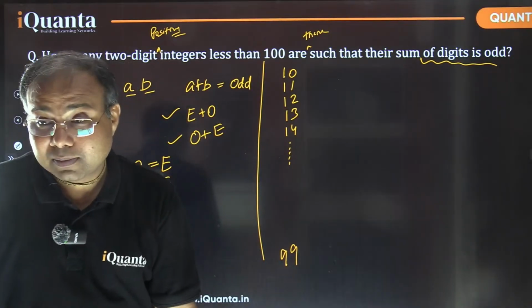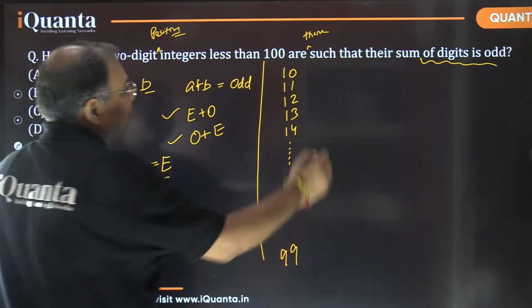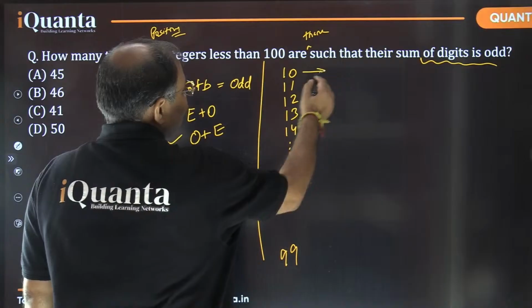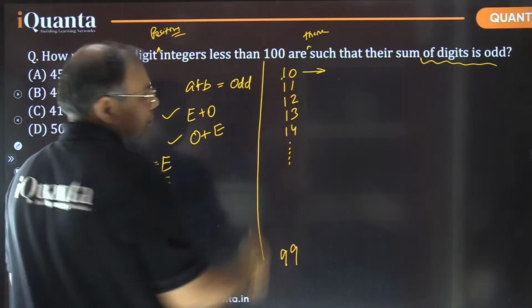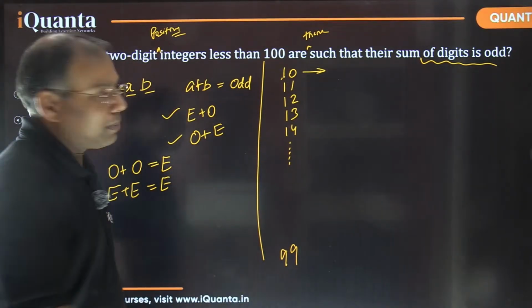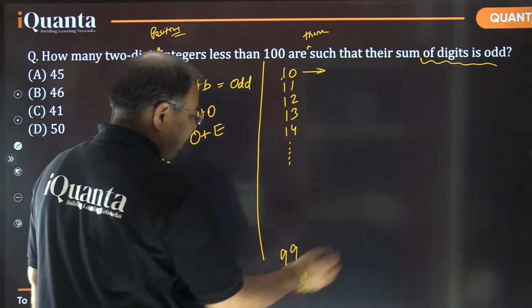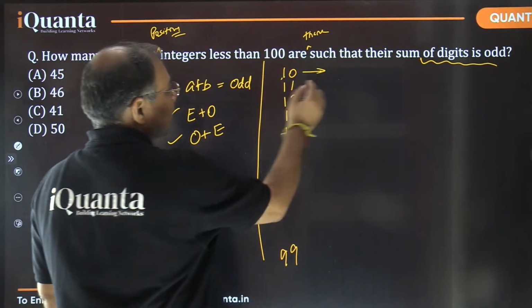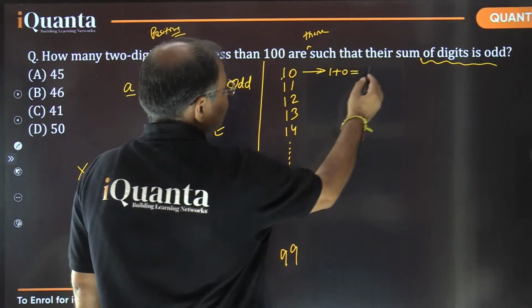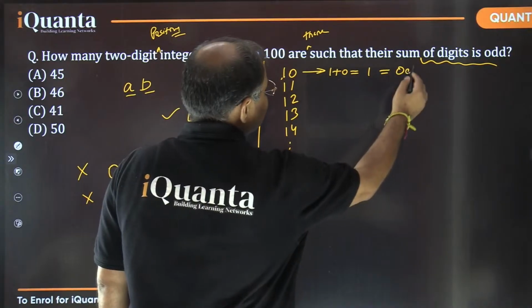Yes or no? Yes. Okay, let's find the sum of digits here. So here 1 plus 0 would be what? It's 1. That is an odd number, right? There are total 90 numbers, perfectly fine. Now 1 plus 0 is 1, which is an odd number.